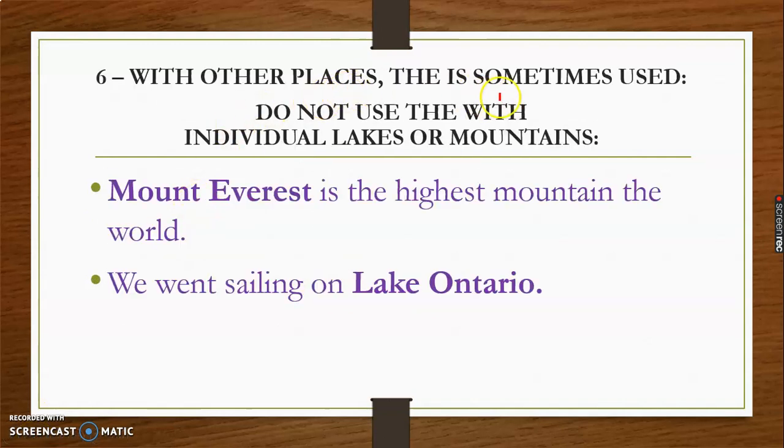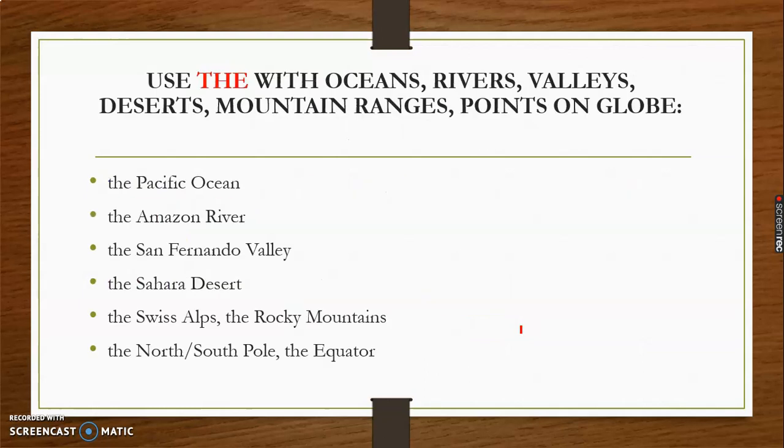With other places, this is sometimes used. Do not use the with individual lakes or mountains. Like if there are certain things where we do not use the, that means individual lakes or mountains. For example, Mount Everest. It is the highest mountain in the world. We went sailing on Lake Ontario. So this is how the is never used.